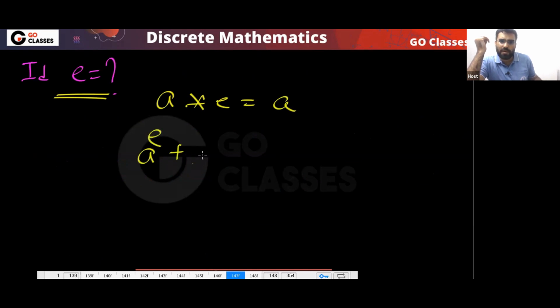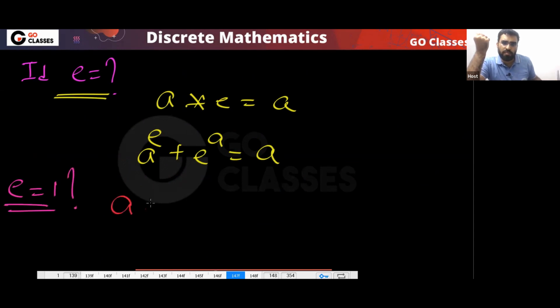It simply means a power e plus e power a. This should be same as a. Is there any element which will satisfy? For example, e equal to 1. Will it satisfy? No. Because what is a star 1? That is same as a plus 1. A star 1 is not equal to a, right?